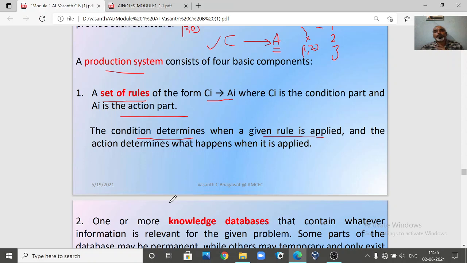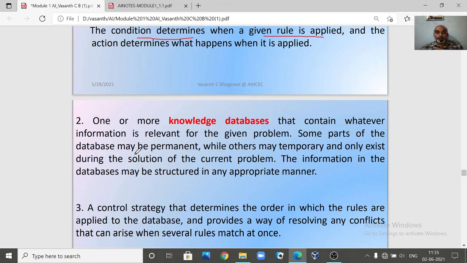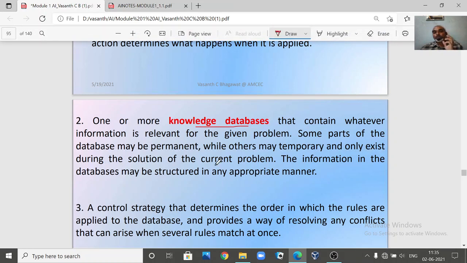So the first component in our production system is the set of rules, and the second one is the knowledge base, one or more knowledge databases. That contains whatever information is relevant for the given problem. Some parts of the data may be permanent, while others may be temporary and only exist during the solution of the current problem. The information in this database may be structured in any appropriate manner.